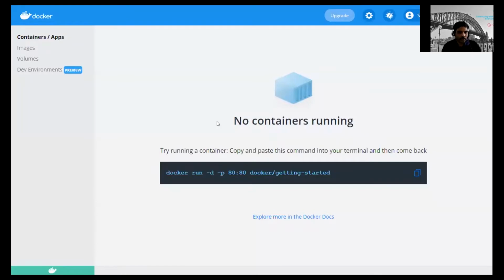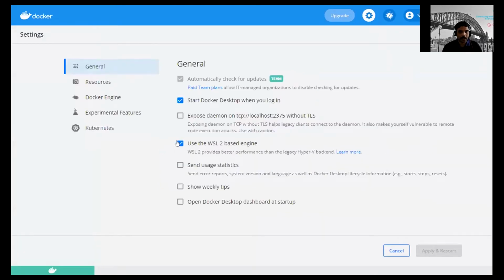Hopefully you can see my Docker screen. I can see that, okay, like it's highlighted. So this is the Docker screen. In this, you need to go into the settings, and then make sure that the WSL2 based engine is selected.